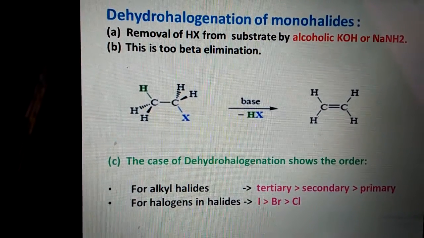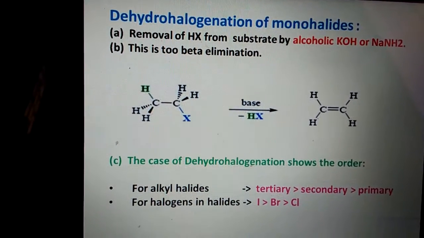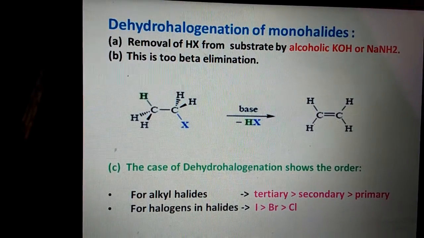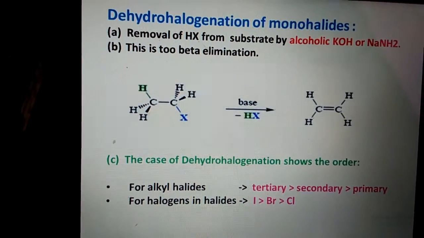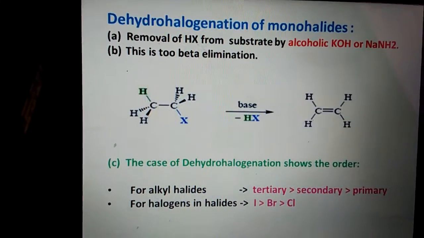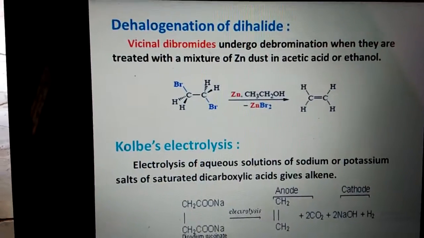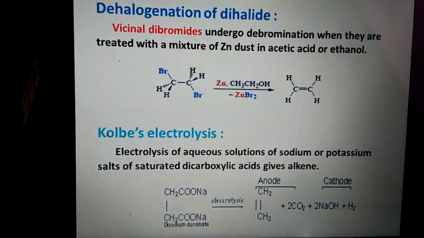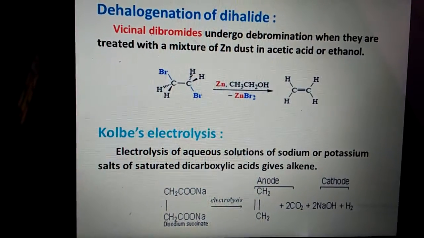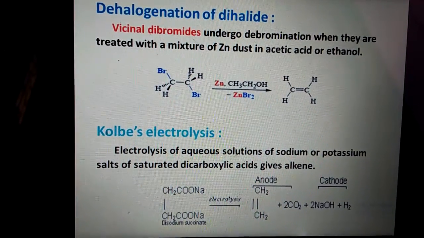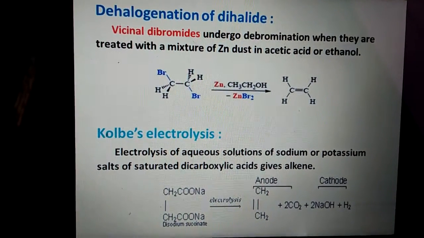The next preparation is dehydrohalogenation of monohalides. With any base, generally we use alcoholic KOH, elimination of HX gives the corresponding alkene. The third preparation is dehalogenation of dihalides. In the presence of zinc dust and ethanol, we get the corresponding alkenes.